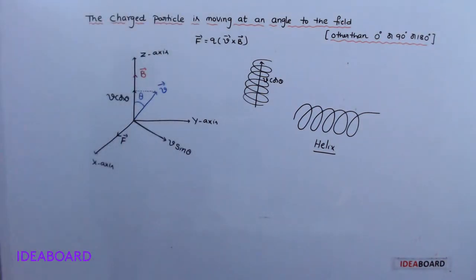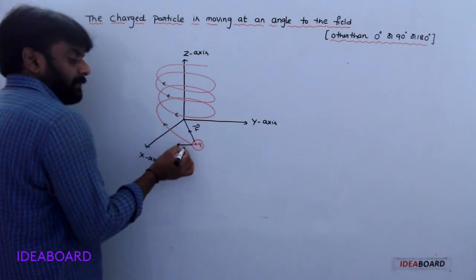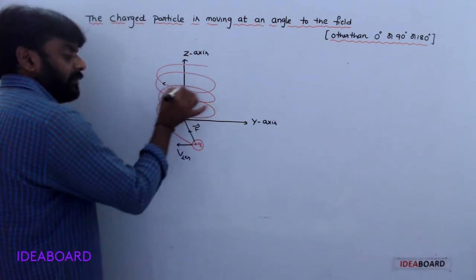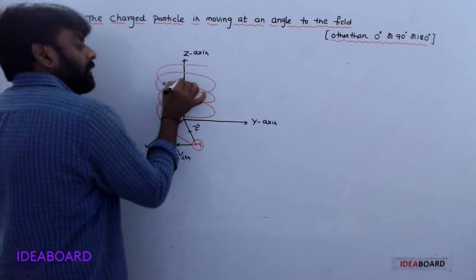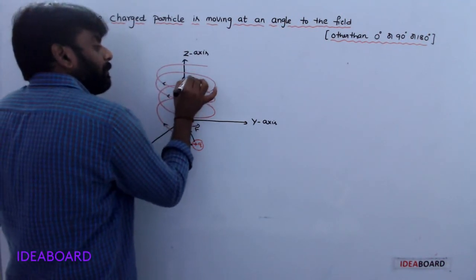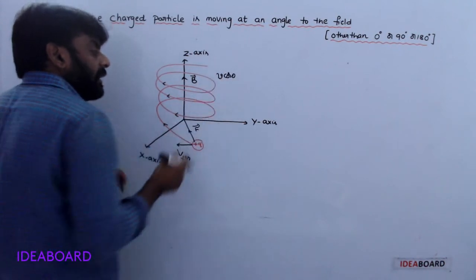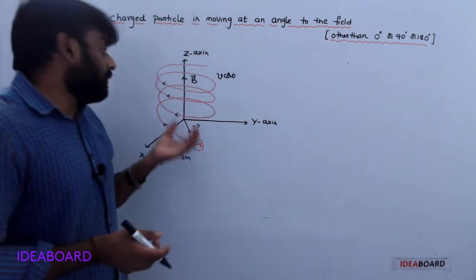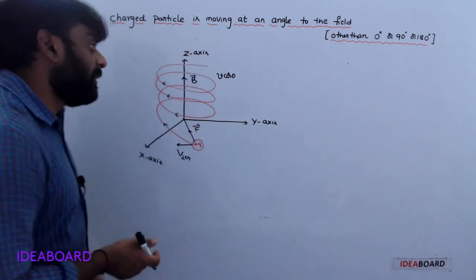This is the perpendicular component. Due to this perpendicular component, the motion is circular. Due to the V cos theta component, it moves parallel to the B bar.